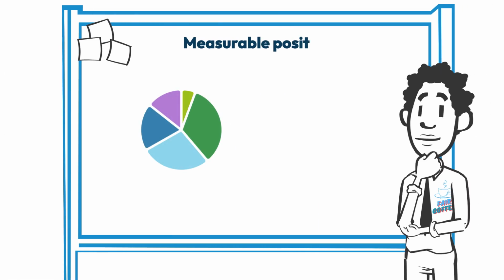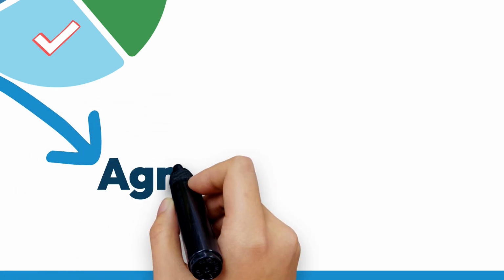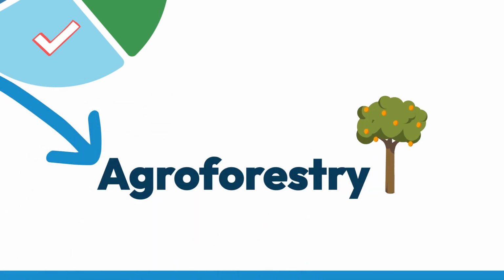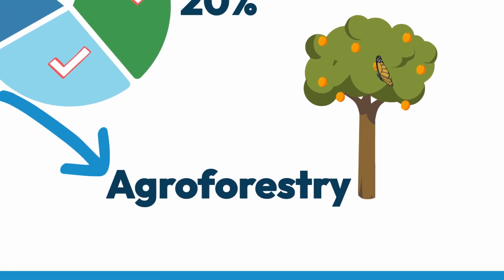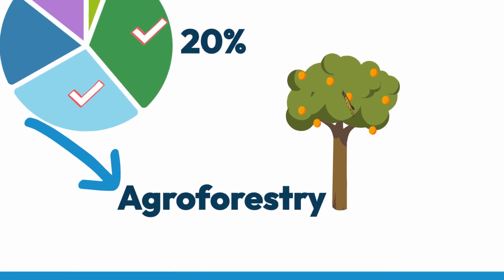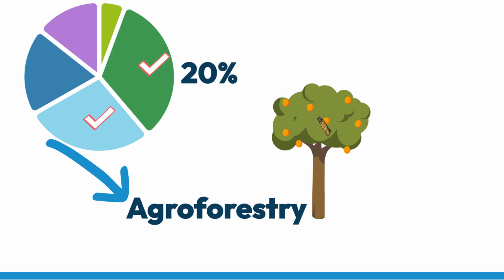Next, Fair Coffee sets a set of measurable impact objectives. It decides that over the next few years, it wants to reduce loss of biodiversity and soil fertility by 20%. To achieve this goal, Fair Coffee decided to start an agroforestry project, which is planting taller trees between the coffee plants. Once grown, these trees will store carbon, help to improve the soil, and be a habitat for birds and